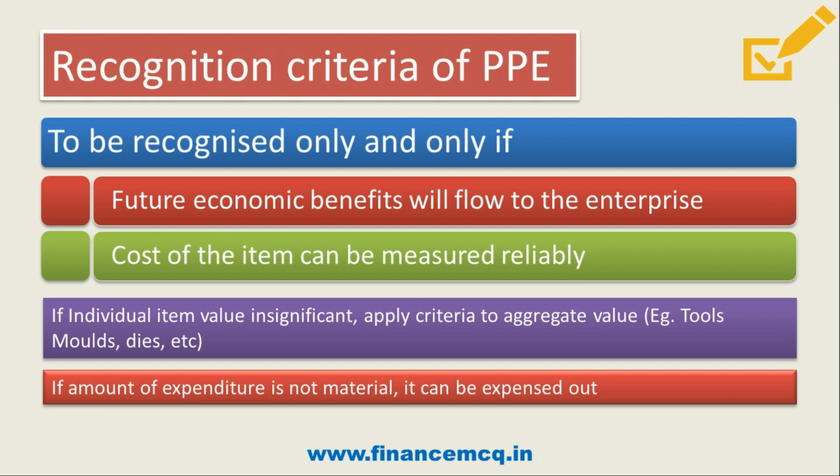So friends, I hope this recognition criteria is also clear, that you have to recognize it when a future economic benefit will come to the enterprise and the cost can be measured reliably. If a small item's value is insignificant, then we have to apply the criteria to the aggregate value, and if the amount of expenditure is not material, then it has to be expensed out and not recognized as PPE. So I hope it is clear. Now let's move on to the next point.